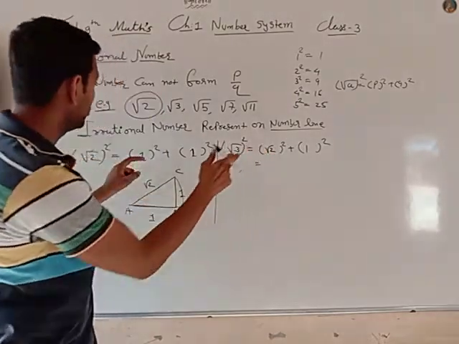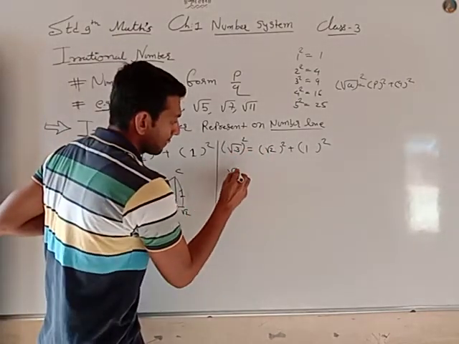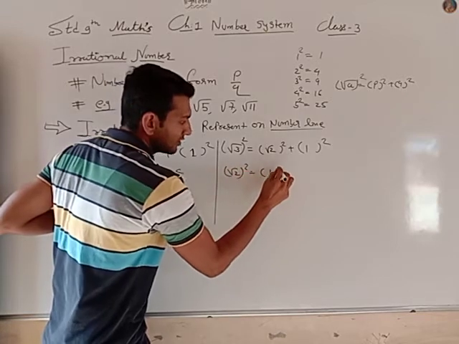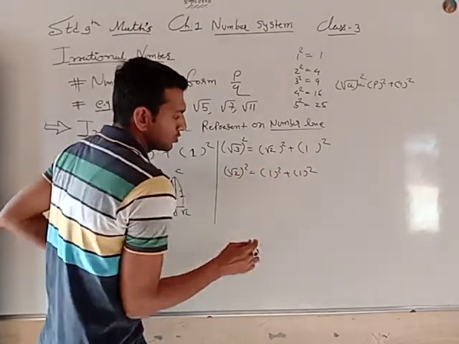First take root 2. Root 2 means root 2 square means 1 square and 1 square.